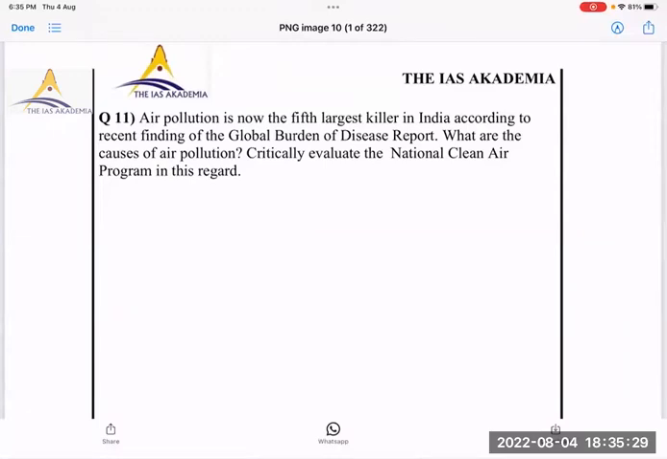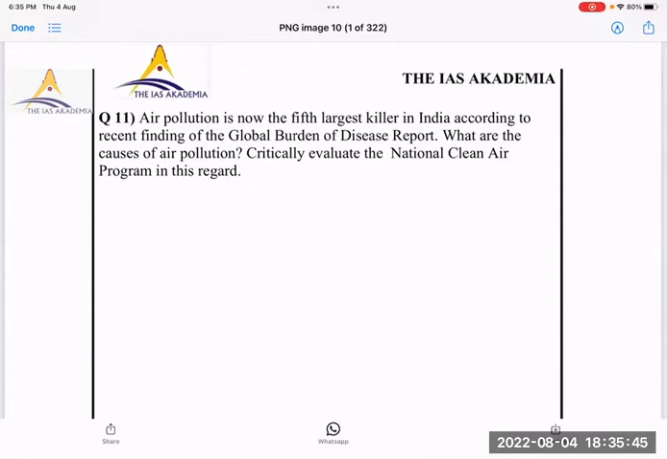This is a question we gave in our test series last year. Many of you, I think Muniratna wrote also that test series. And UPSC asked this exact question. They asked National Clean Air Program in 2021. Okay, so that was a coincidence for us.